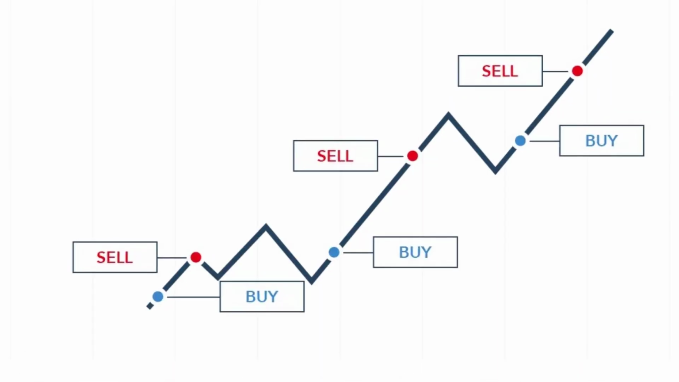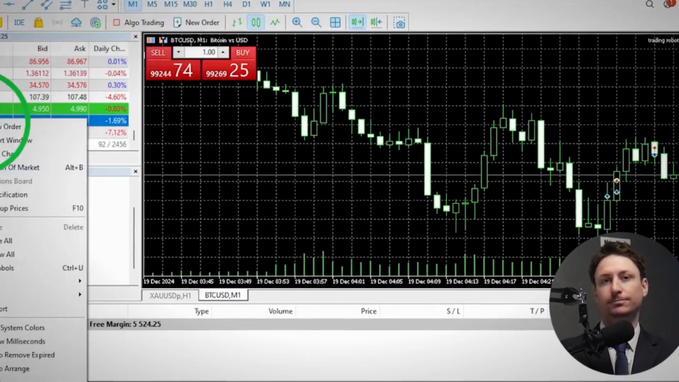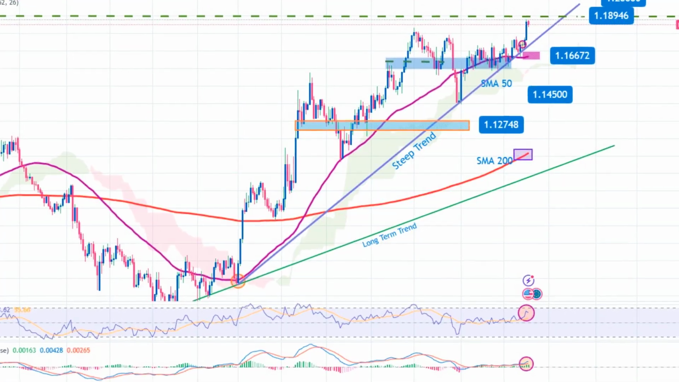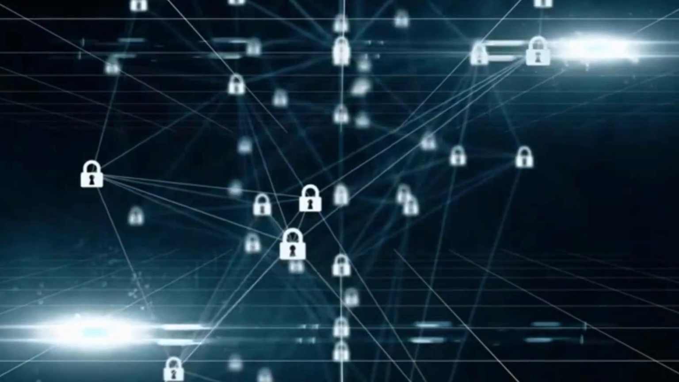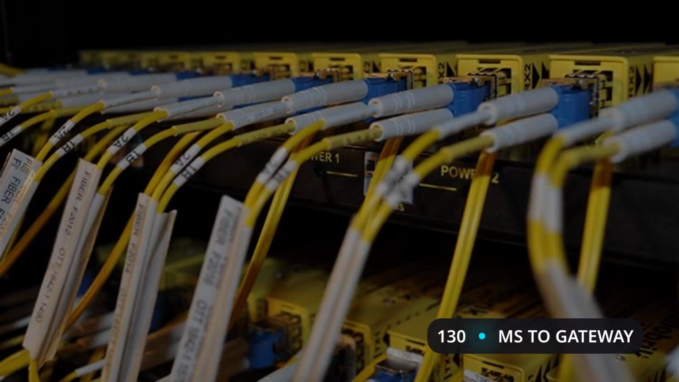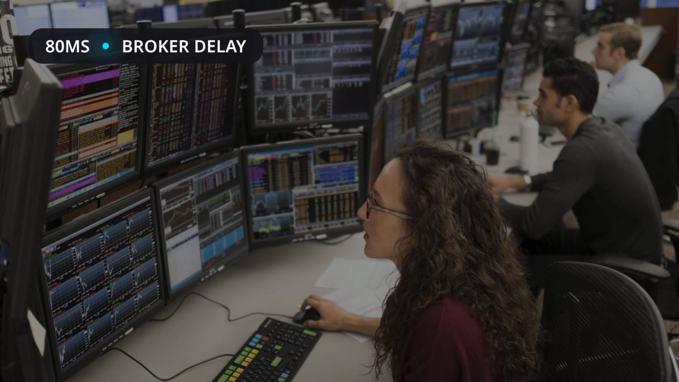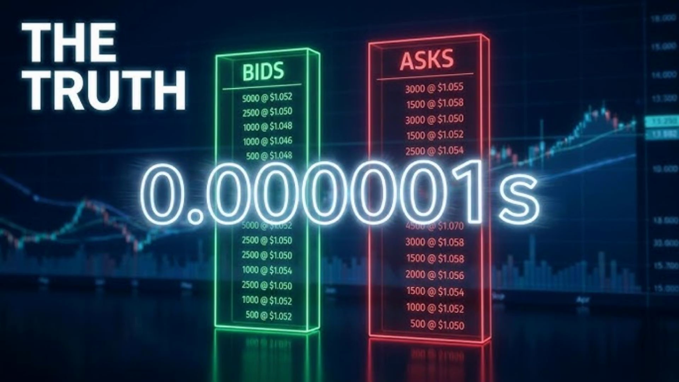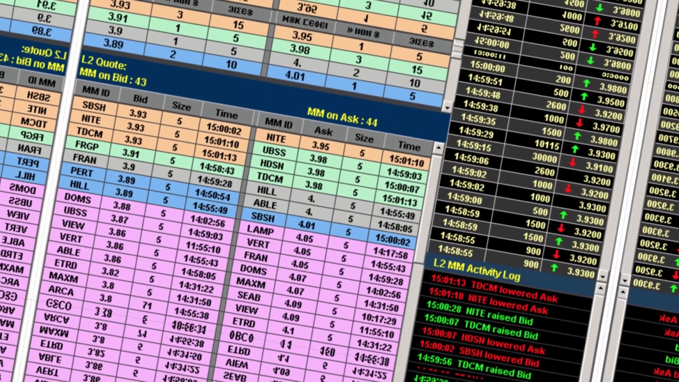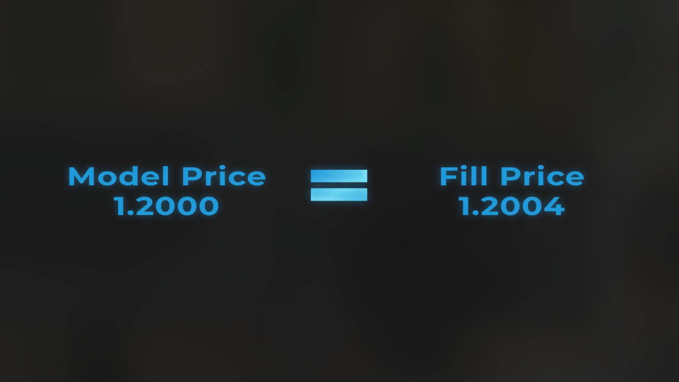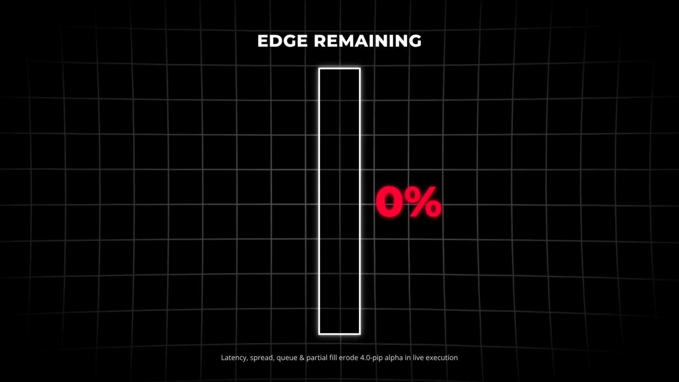The loss unfolds along the signal to fill timeline. At T0, a model signals to buy the euro-dollar pair at 1.2000. The Python process serializes the order and sends it via HTTPS. Network latency to the broker's gateway takes 150 milliseconds. Broker validation and risk checks add another 80 milliseconds. By the time the order reaches the market, the best ask has widened and the original depth has vanished. The fill comes at 1.2004, not 1.2000. 4 pips are lost and the edge disappears.